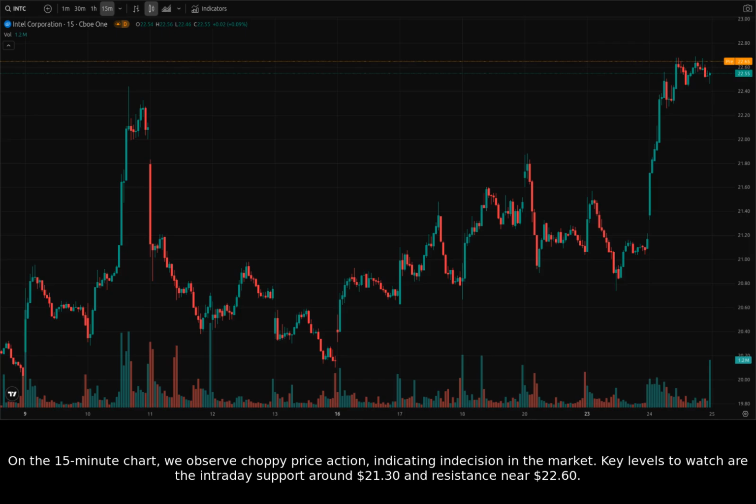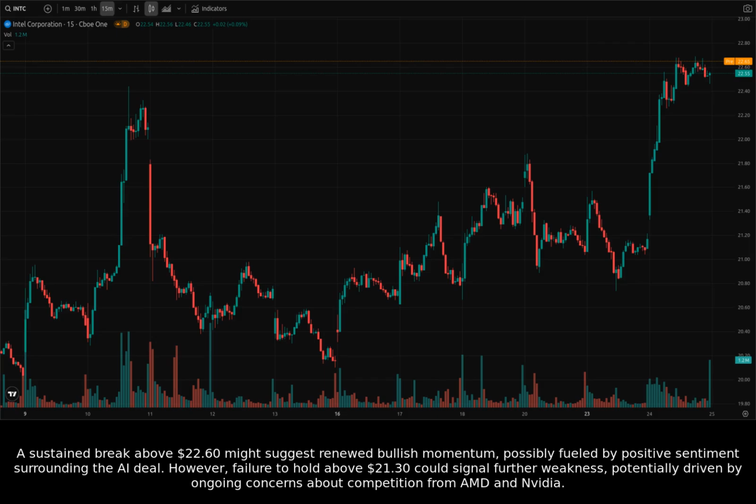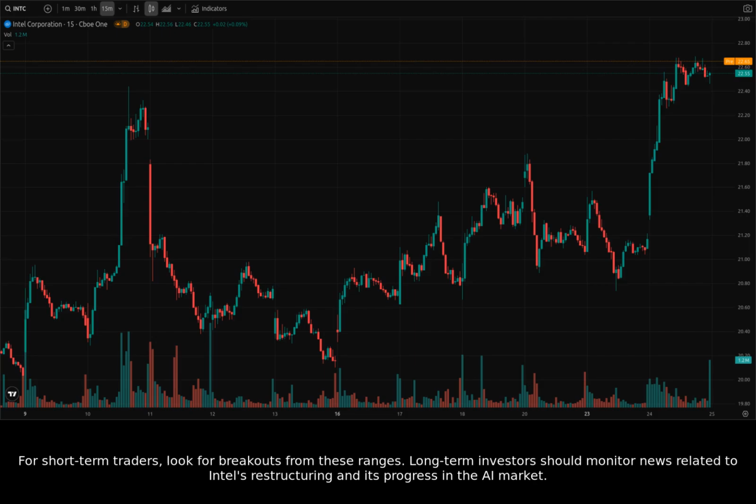Key levels to watch are the intraday support around $21.30 and resistance near $22.60. A sustained break above $22.60 might suggest renewed bullish momentum, possibly fueled by positive sentiment surrounding the AI deal. However, failure to hold above $21.30 could signal further weakness, potentially driven by ongoing concerns about competition from AMD and NVIDIA. For short-term traders, look for breakouts from these ranges.